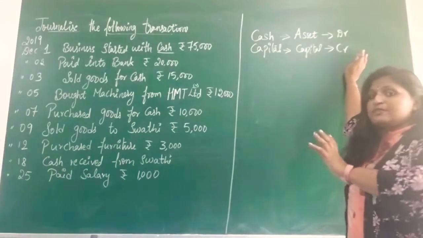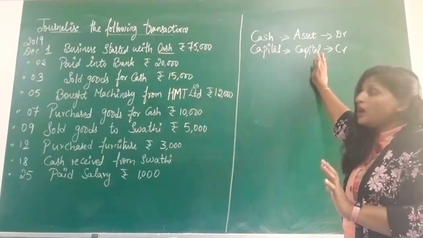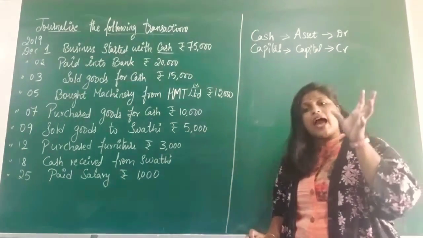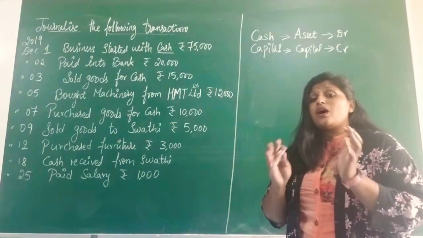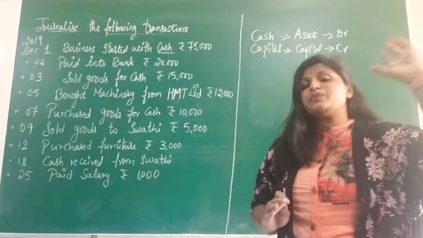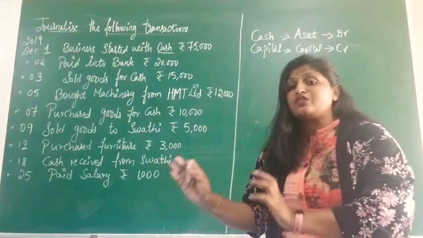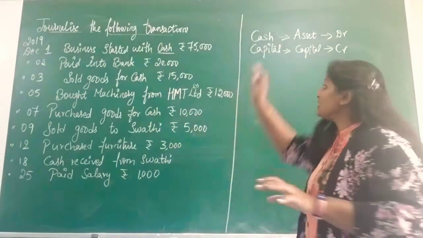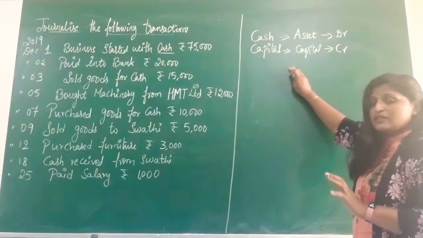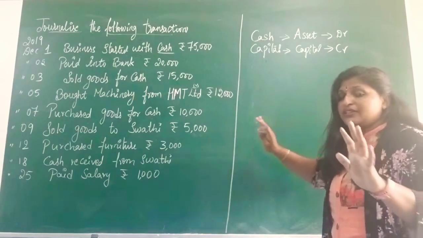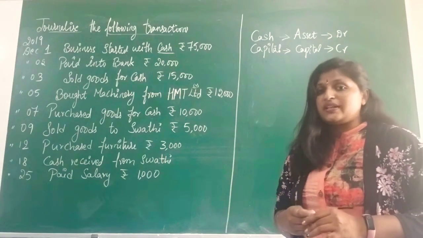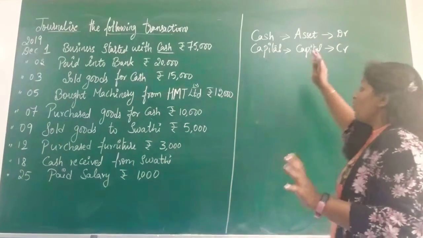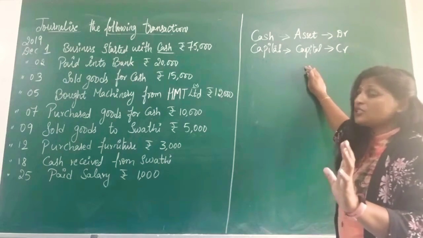This is only the explanation. This is not the journal entry. How to identify the aspects, how you are going to apply the rules, and how you can understand which will be debited and which will be credited, you should know that. Only for that reason I am doing this. This is not the actual journal entry. We have to put it in the format, in which we enter the journal entries. This is only to identify the aspects.